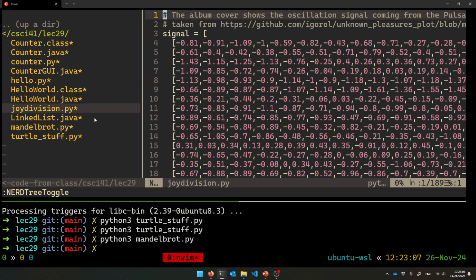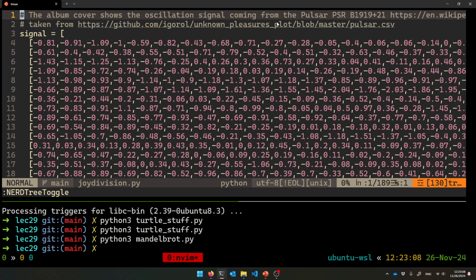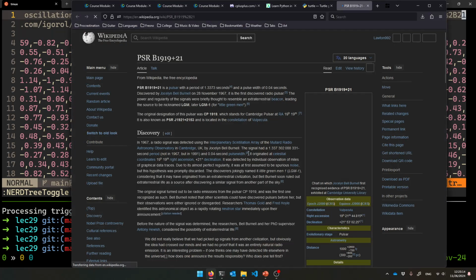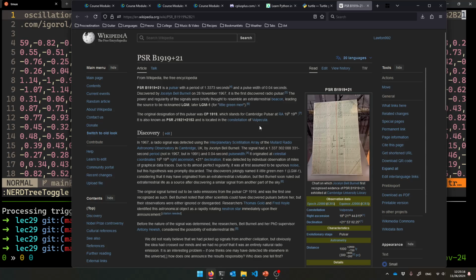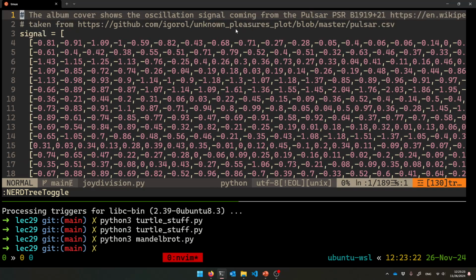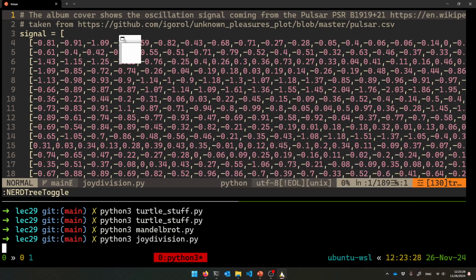I also have one that draws that Joy Division thing. So have you seen this before? All the hipsters wearing the Joy Division shirt. It really comes from the oscillation of a pulsar. Let me show this to you. That album cover from the band Joy Division. Again, it's going to take its sweet time and eventually display itself to us.